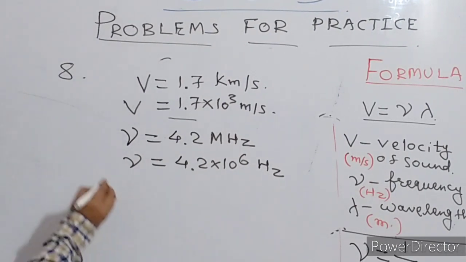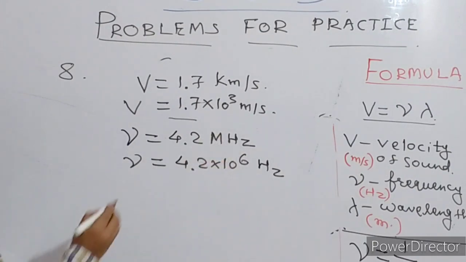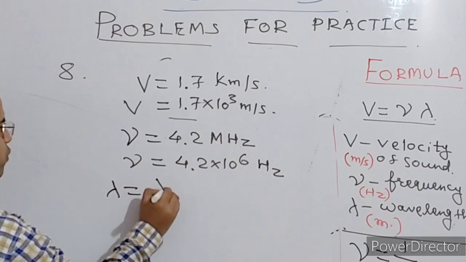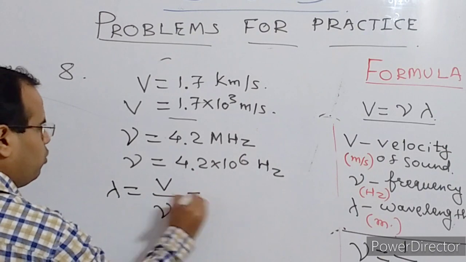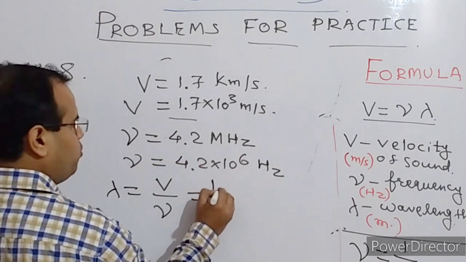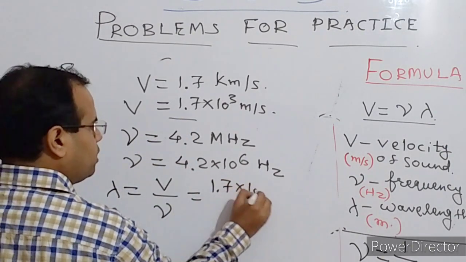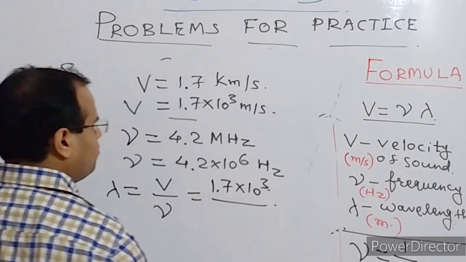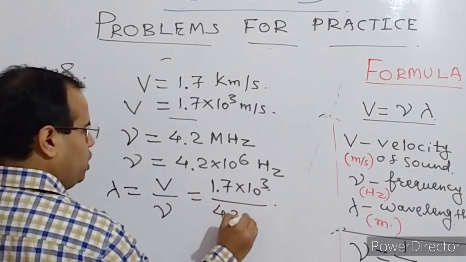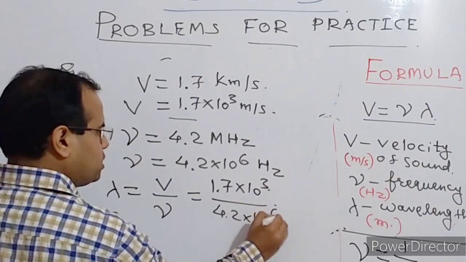So for wavelength, we know v equals nu lambda, or lambda is equal to v upon nu. Now v is 1.7 into 10 raised to the power 3, divided by 4.2 into 10 raised to the power 6.